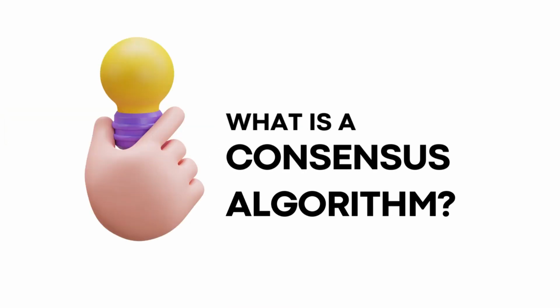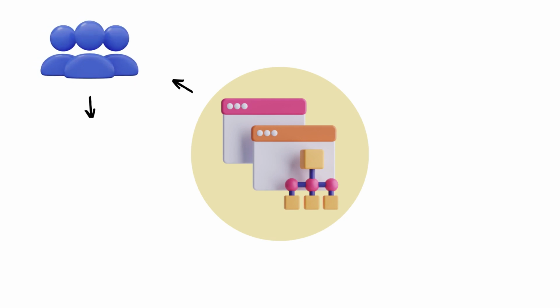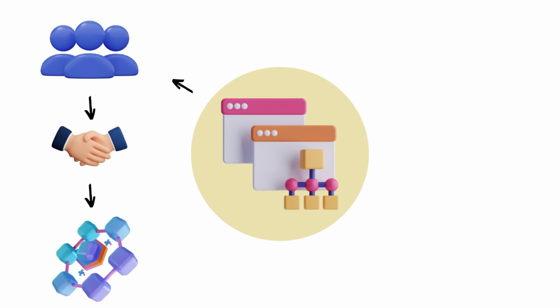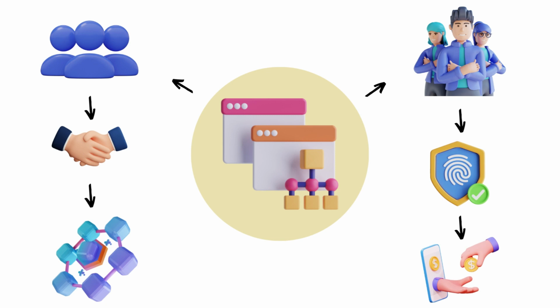What is a consensus algorithm? Consensus algorithms are the heart of cryptocurrencies. A consensus algorithm is a procedure that allows each participant in the blockchain network to reach a shared agreement on the state of the blockchain. In other words, this algorithm allows every participant in the blockchain to verify the authenticity of transactions and ensure that the blockchain is functioning correctly.